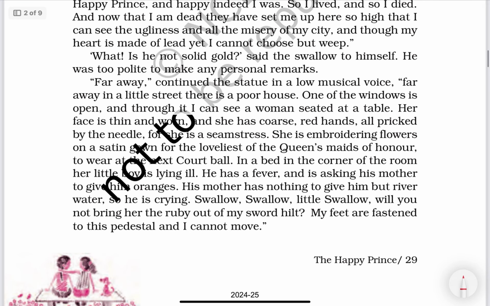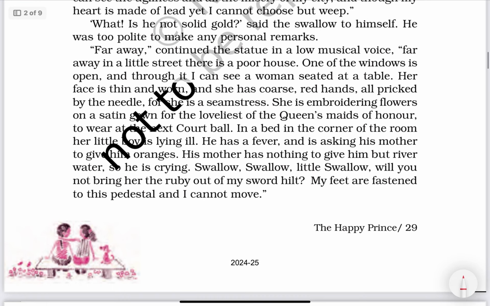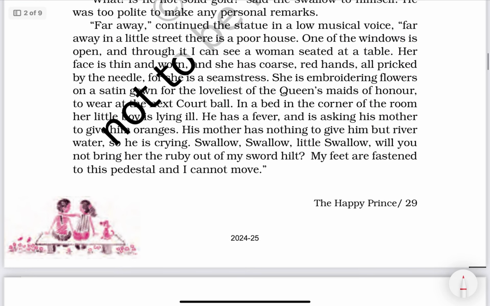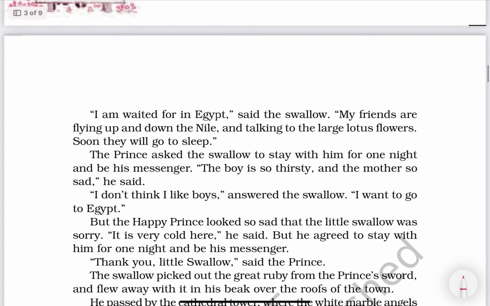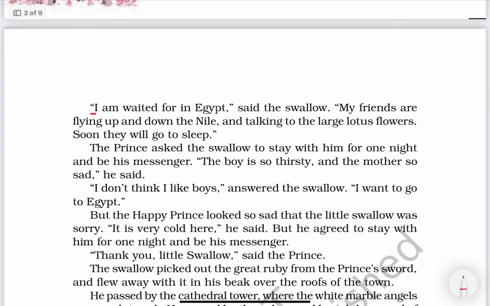Next, so many sentences are there. This is a very long dialogue, so I'm not going to change it, but you can practice if you want. "I am waited for in Egypt," said the swallow. "My friends are flying up and down the Nile and talking to the large lotus flowers.